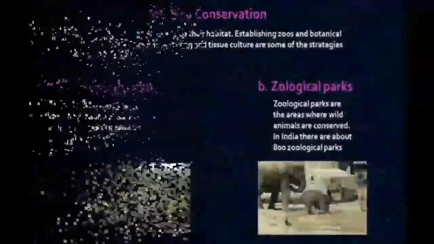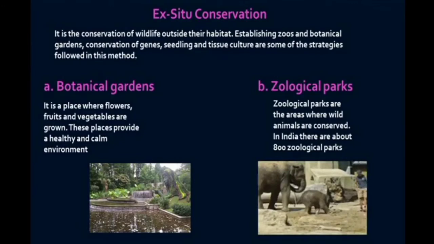Next, ex situ conservation. It is the conservation of wildlife outside their habitat. Establishing zoos and botanical gardens, conservation of genes, seedling and tissue culture are some of the strategies followed in this method. Let's see one by one. Botanical gardens. It is a place where flowers, fruits and vegetables are grown. These places provide a healthy and calm environment.